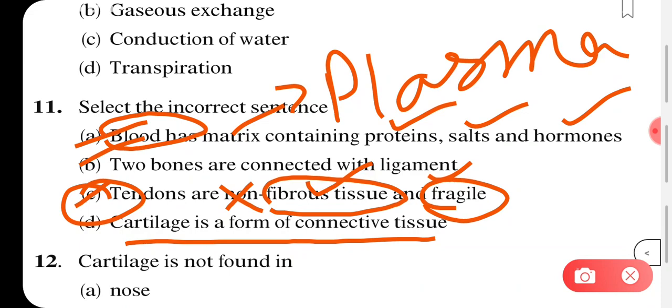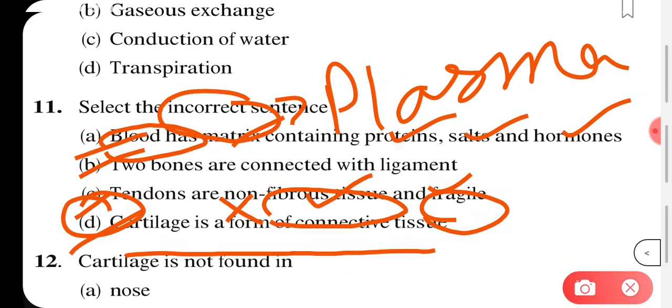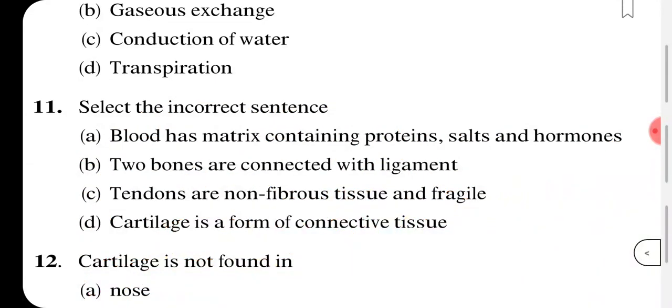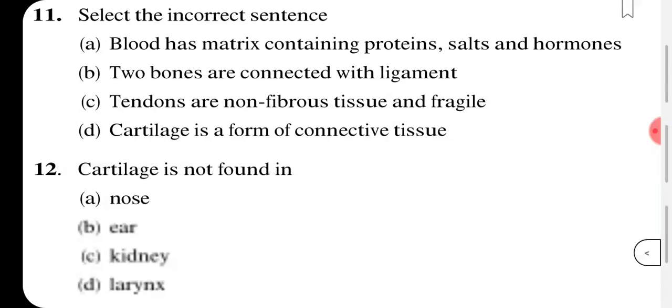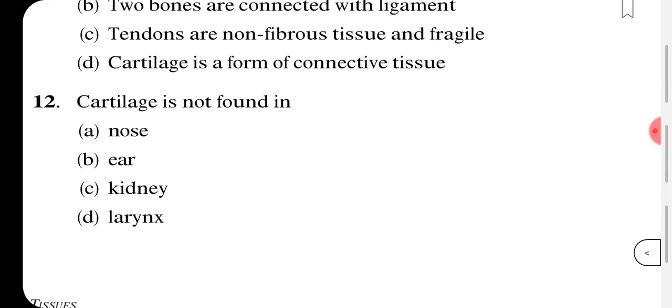So A, B and D are correct, whereas the incorrect one, which they are asking you for, is tendon. Remember that tendons are fibrous tissue and they have a good amount of strength. Next one is cartilage is not found in. Just now I told you the places where we see cartilage.